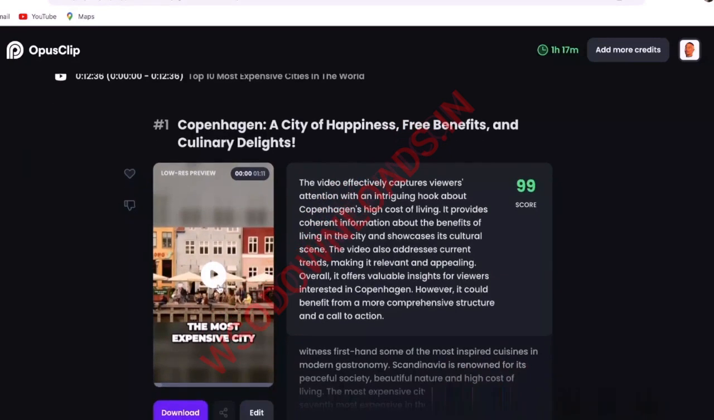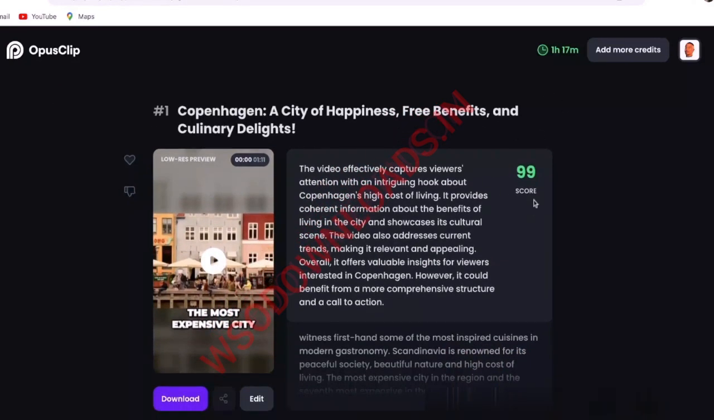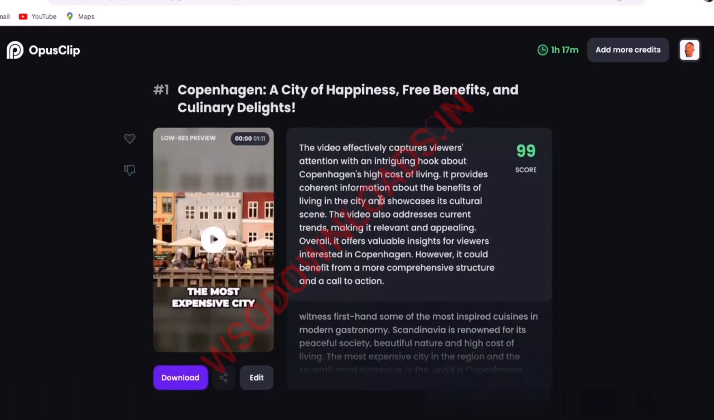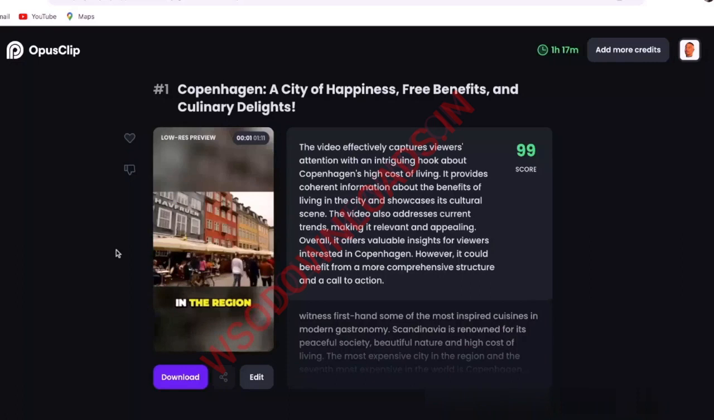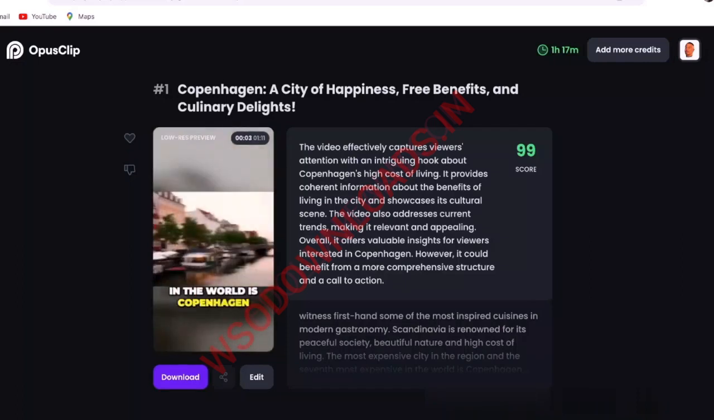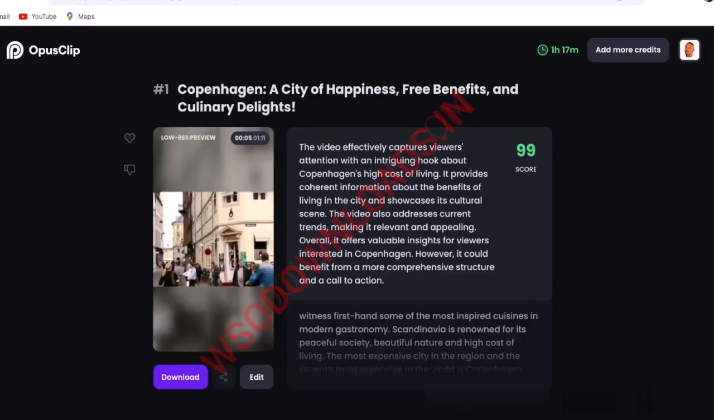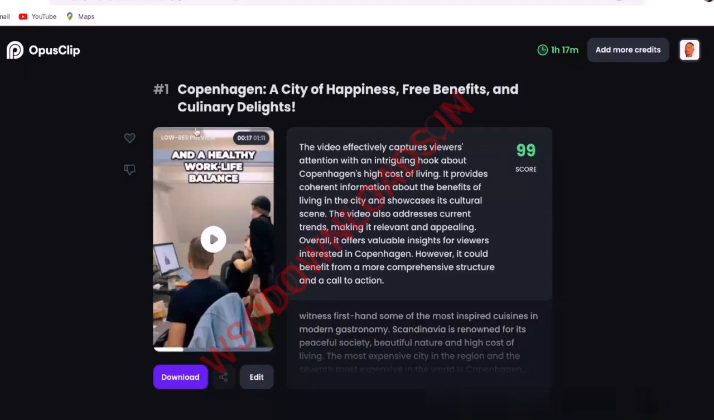But as you can see, it gives you a score of why it will go viral, and it tells you a description. It says the video effectively captures viewers' attention with an intriguing hook about the high cost of living, right? And so then you can click play. So you kind of get the point of it. It is a low-res preview, so this is not even the highest quality it can go.